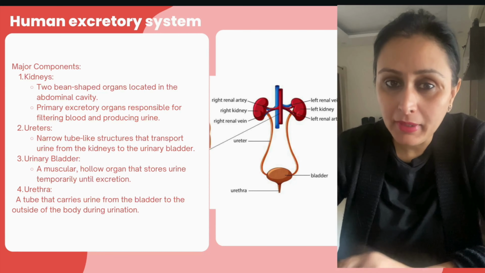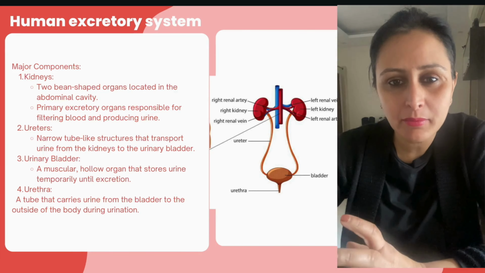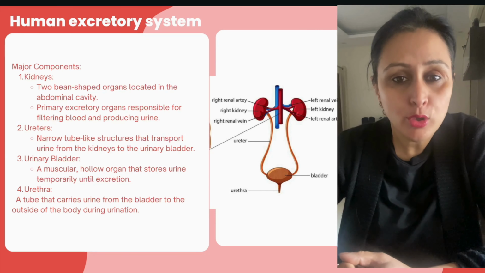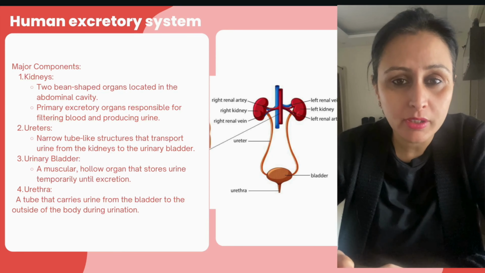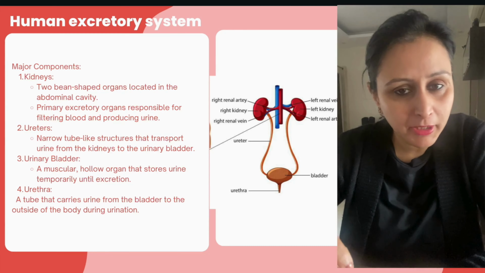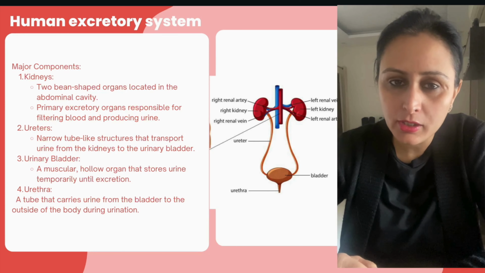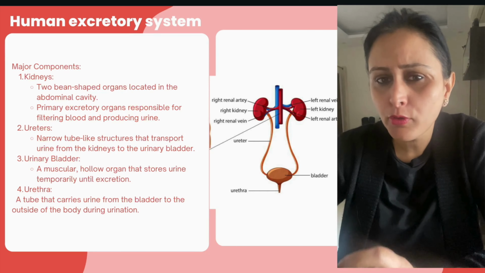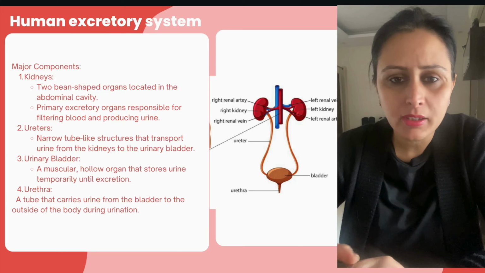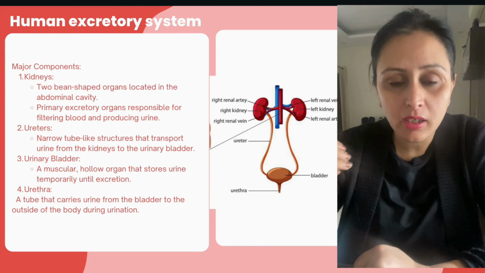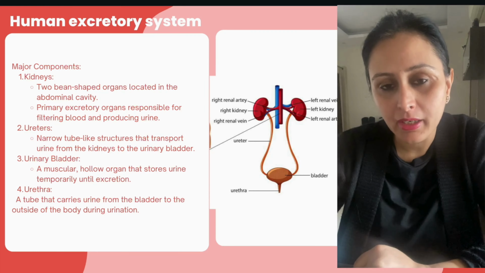So first of all, the major system is the excretory system, which plays a vital role in removal of this waste, and the main components of that are the kidney, ureter, urinary bladder and urethra. We've been studying this from the junior classes also, that kidneys are two bean-like structures which are present in the lower abdomen area, right?